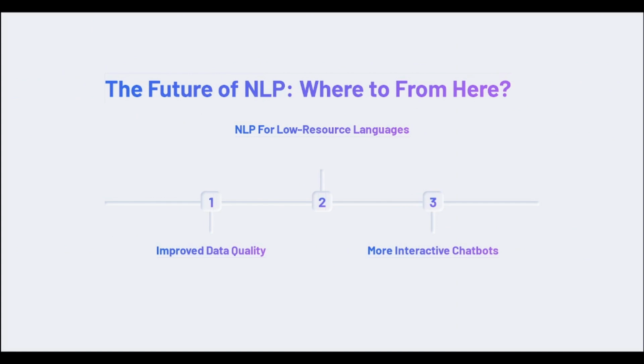The future of NLP looks promising, and one area that is set to see significant improvement is data quality. As more data becomes available and new techniques are developed to collect, clean, and organize data, NLP models will be able to learn from larger and more diverse datasets. Improved data quality will lead to more accurate and reliable NLP models that can process and analyze text with greater precision. It will also help to address issues such as bias and improve the fairness and accuracy of NLP models.